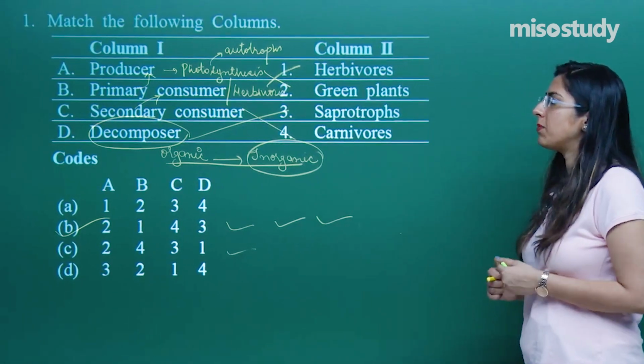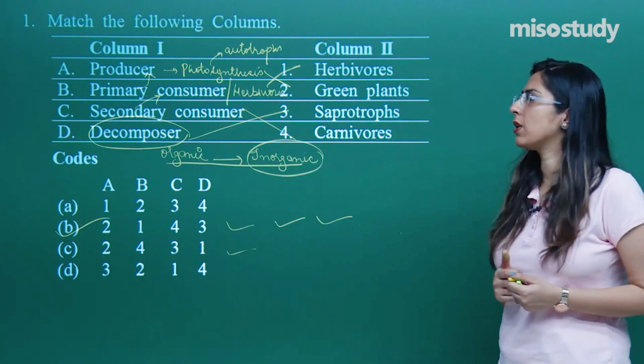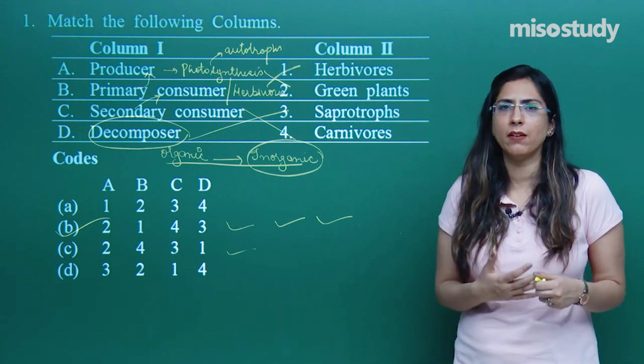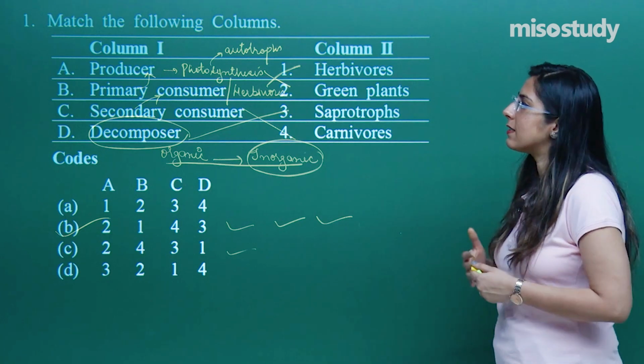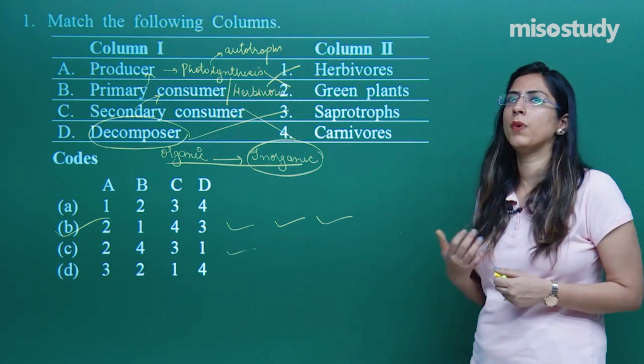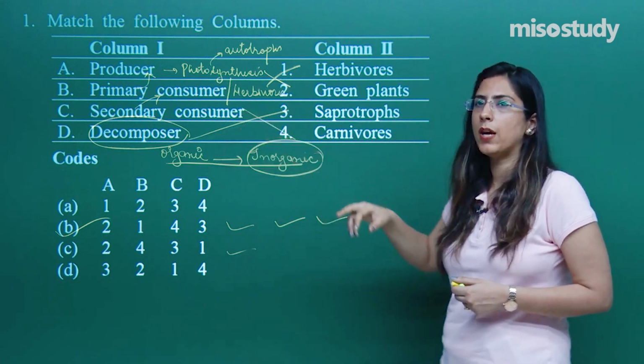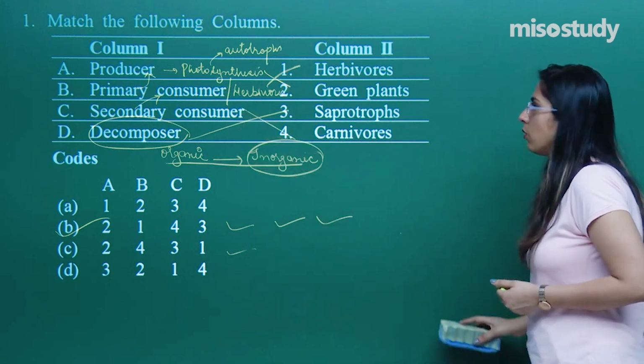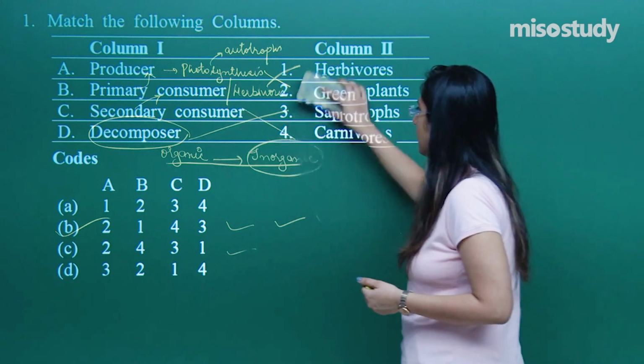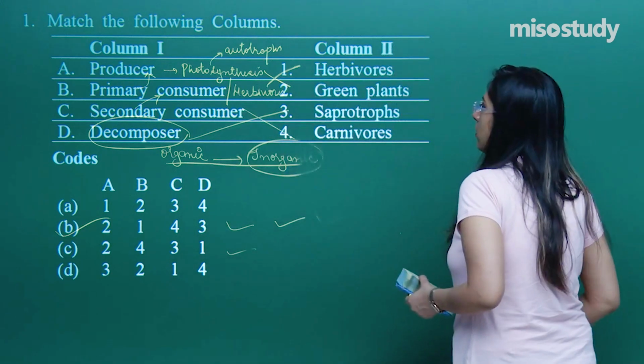Quite basic, but sometimes students get confused regarding what is a primary consumer and what is a secondary consumer, because they start considering that a primary consumer is a primary carnivore. Primary carnivore is this, right? So this was the first question. Let's discuss the next question.